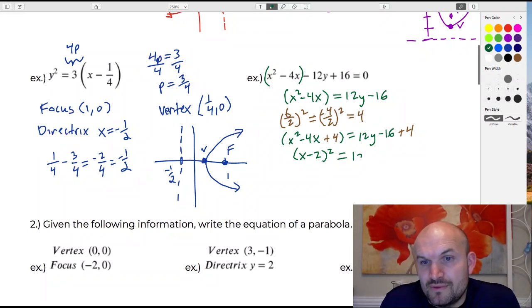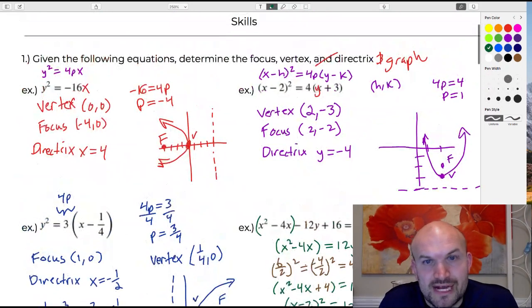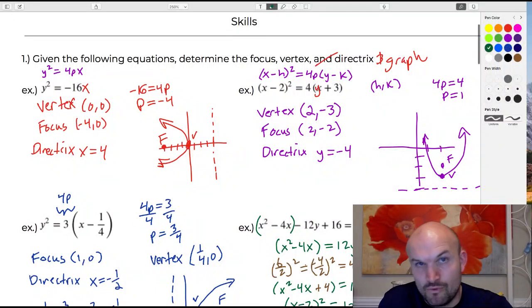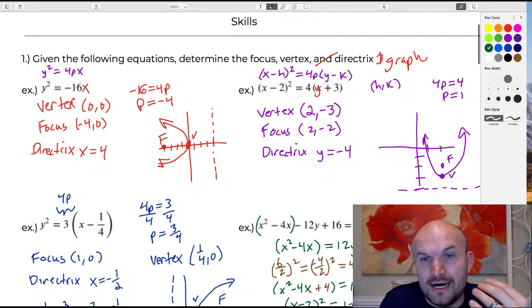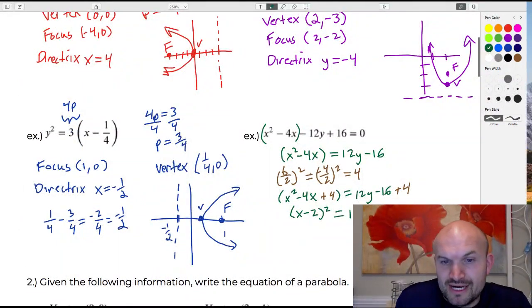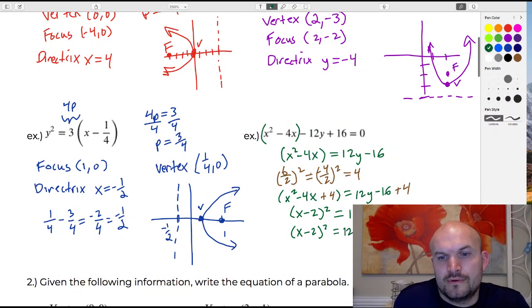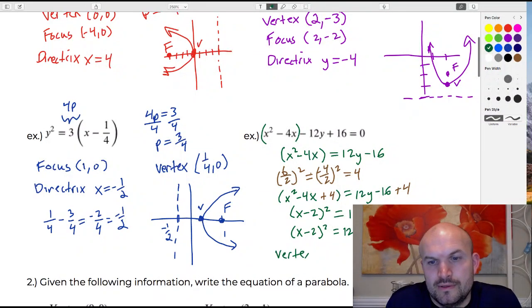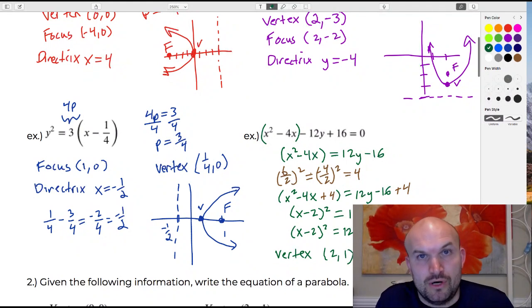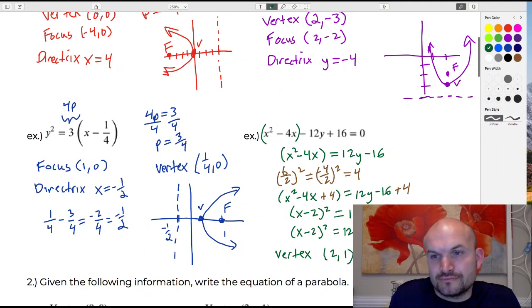On the right hand side, we've got to do a little bit of math here. This becomes a 12y minus 12. This is not in your standard form. If you look at that standard form over here, it's 4p times y minus k, right? So we need to make sure that our y variable has a coefficient of 1 inside those parentheses. Right now it has a coefficient of 12. So I need to do one more step here. I need to factor out the 12. And now you can see that my vertex is going to be at 2, 1, not at 2, 12, which is a very common mistake students will make.